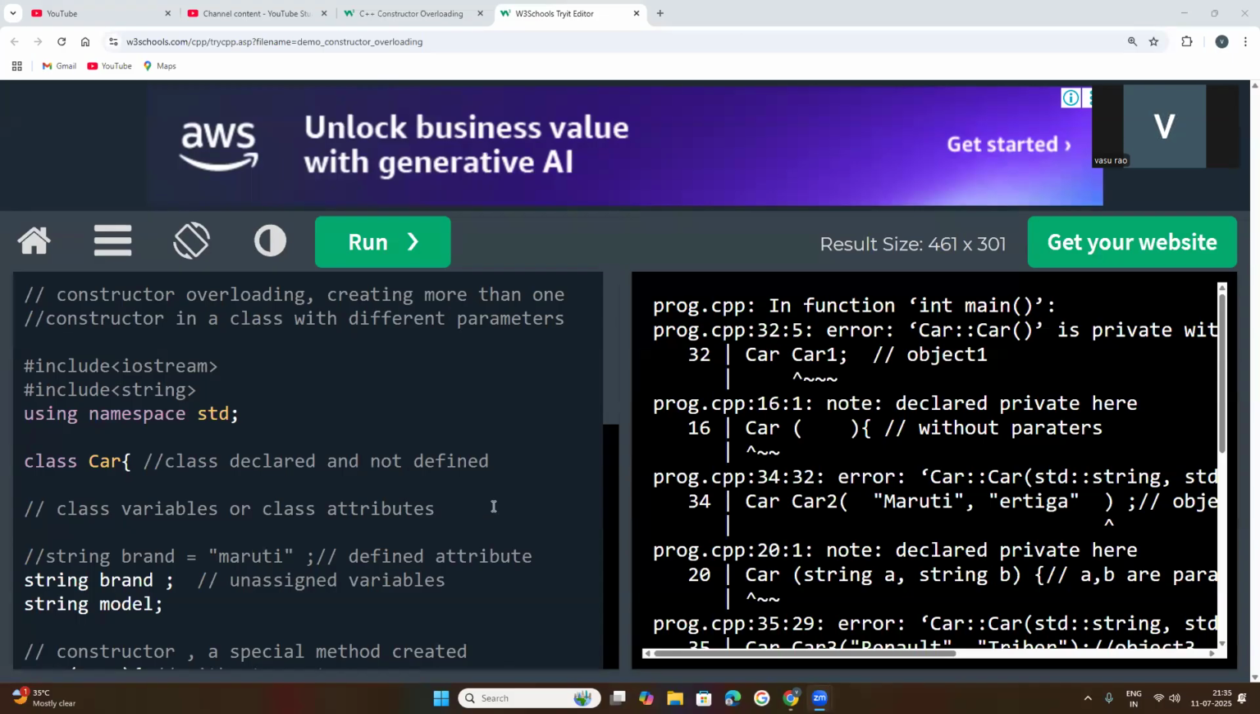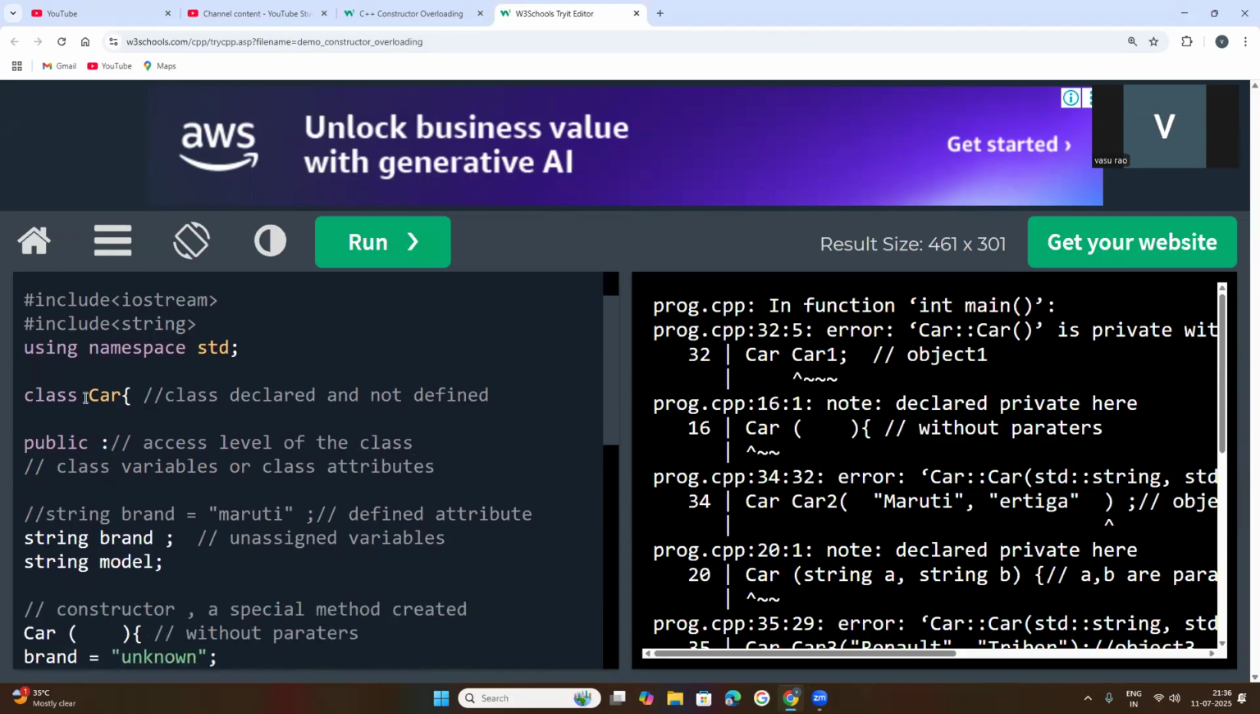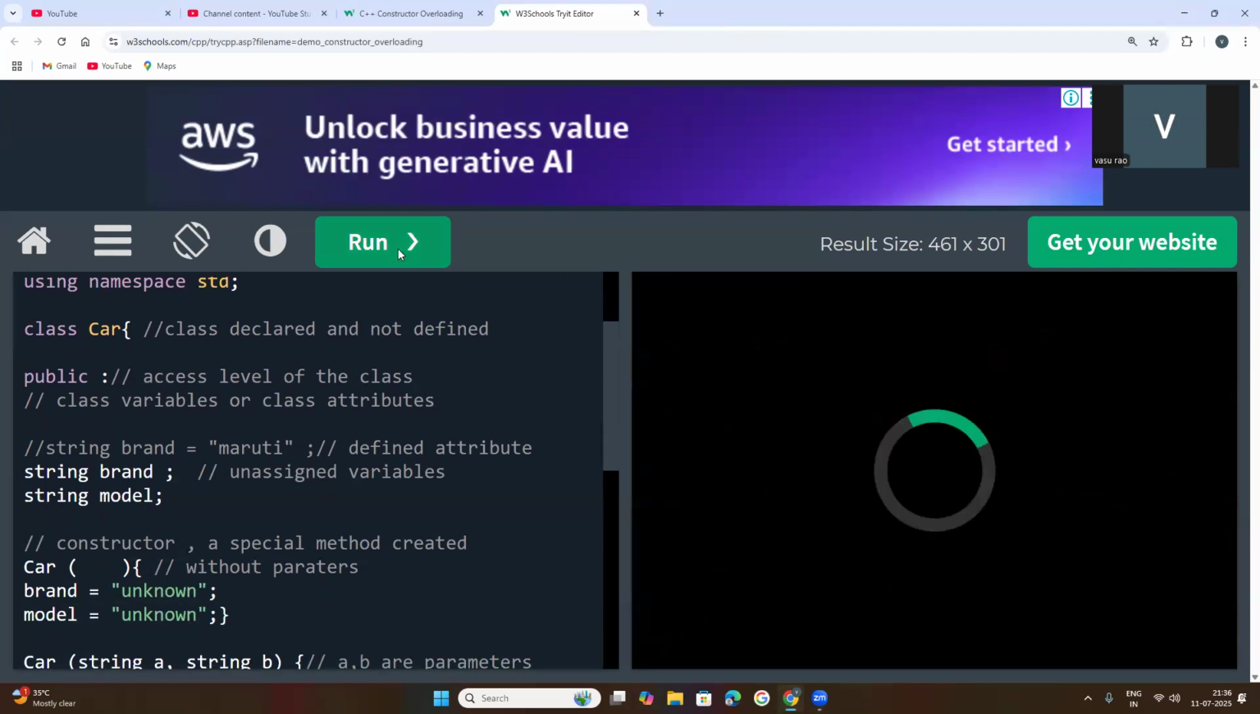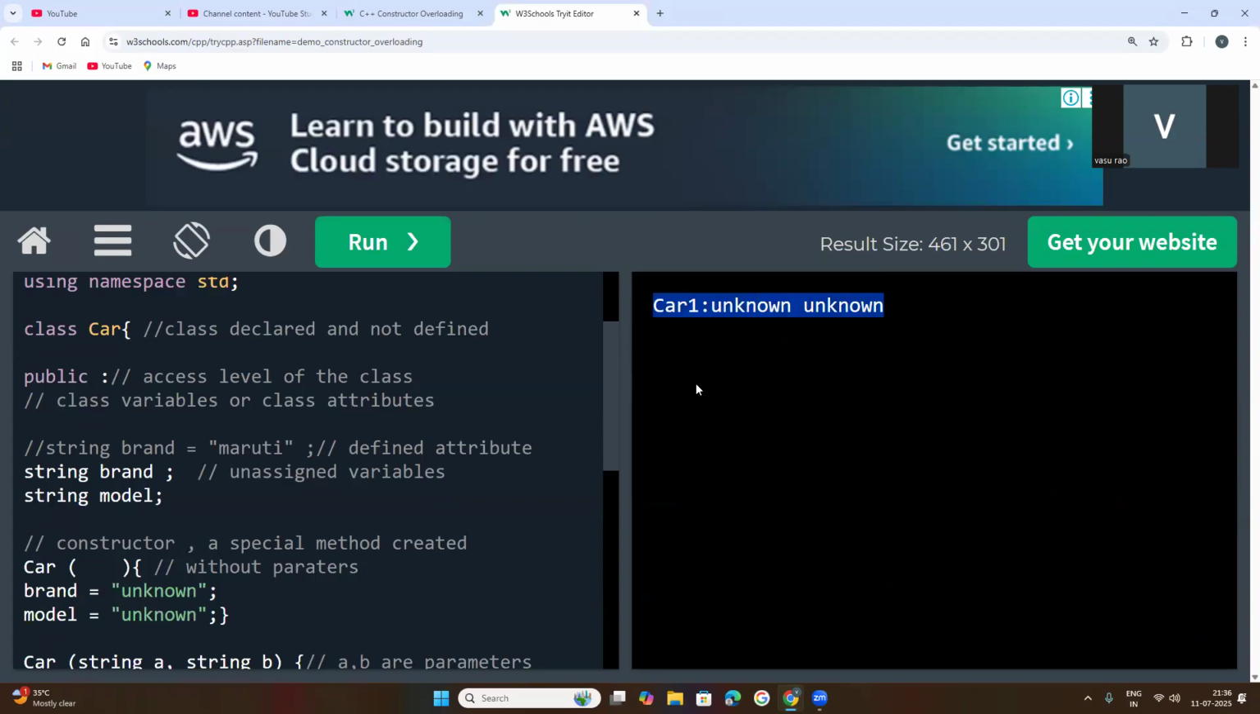One mistake is that whenever a class is declared, we need to specify the access level of the class. That is very important. This is the mistake we have made. So this is called the access level of the class. That is very important. Once a class is declared, the access level is very important. So if you get the errors, this is the right code. Your code is executed.